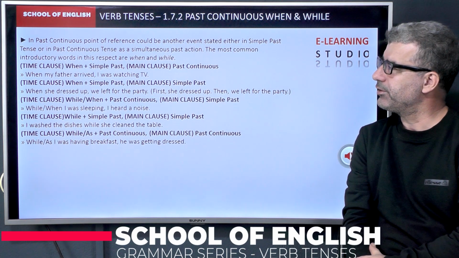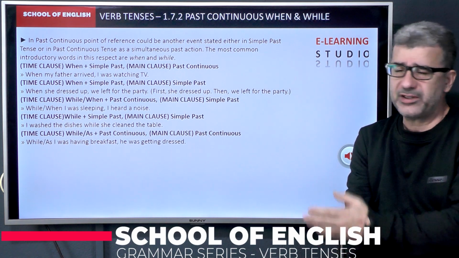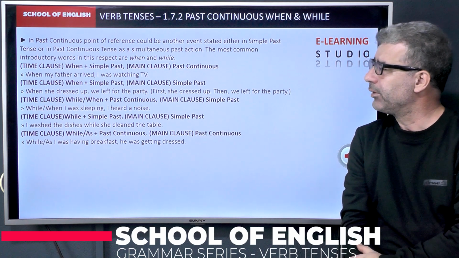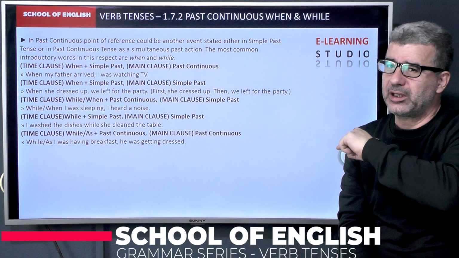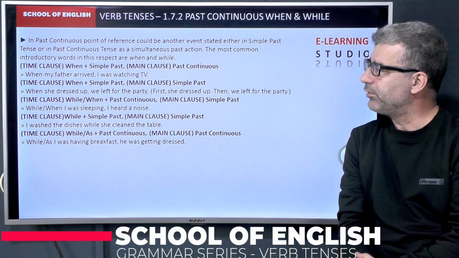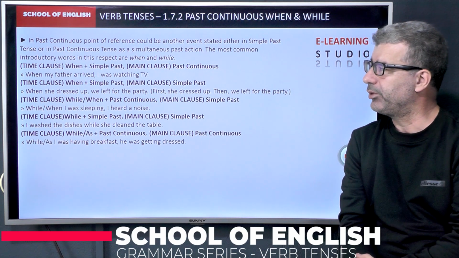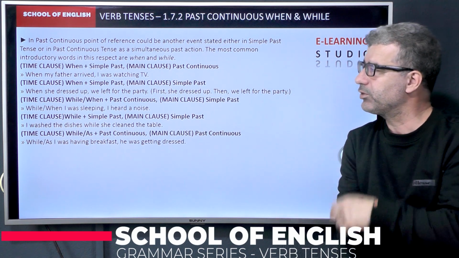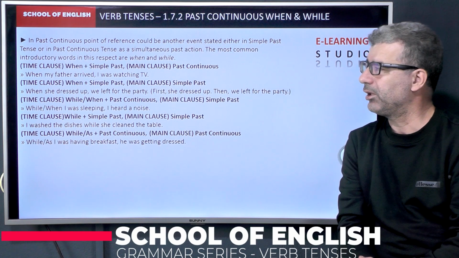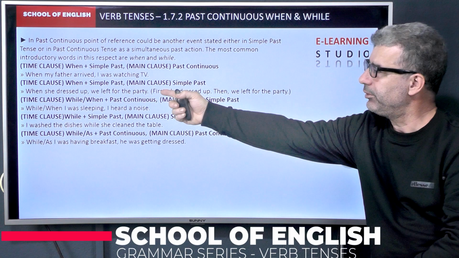In the first sentence, we can use when my father arrived. It can be used as the second sentence if you like. Use the main clause at the beginning, and the when clause as the second sentence. When my father arrived, I was watching TV. When my father arrived is our point of reference, and the tense of the point of reference is simple past tense. You can also say, I was watching TV when my father arrived. Okay? Let's have a look at the second example.